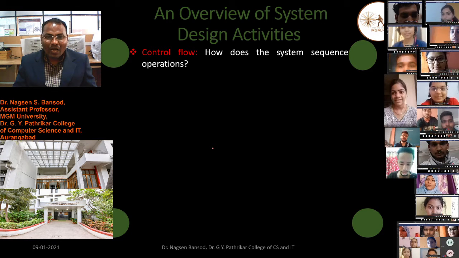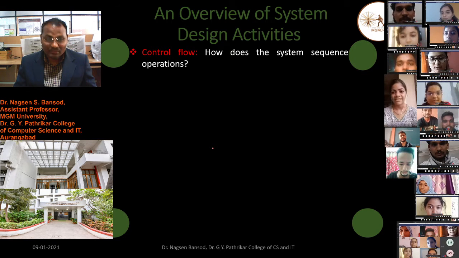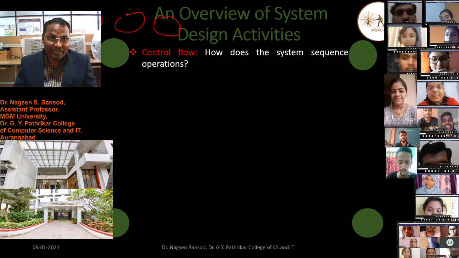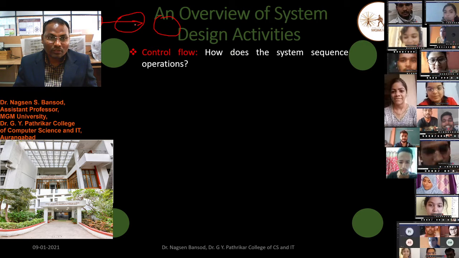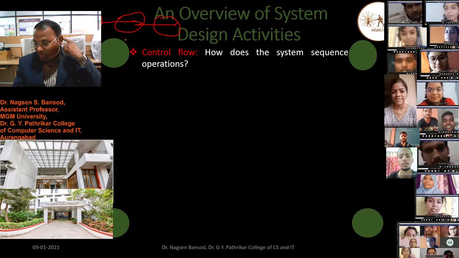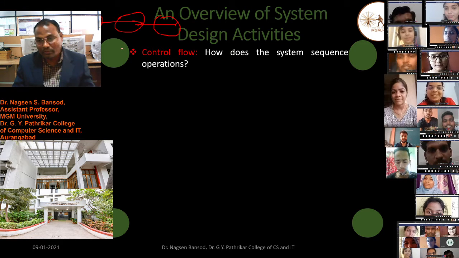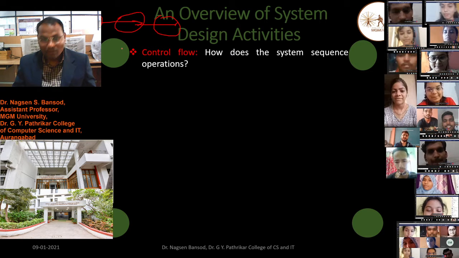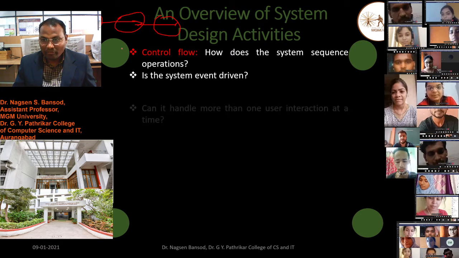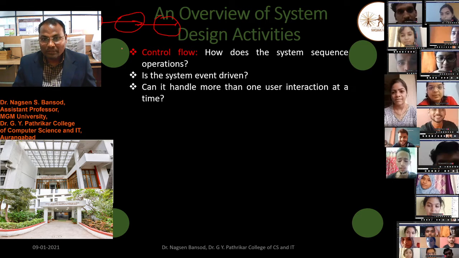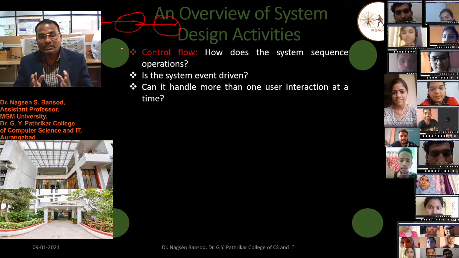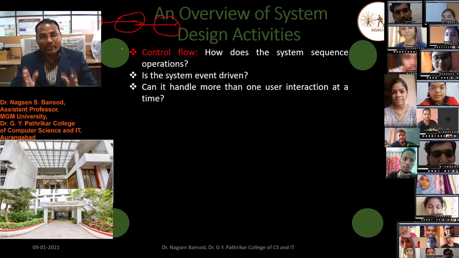Control flow. How does the system sequence operations? This means one system depends upon another system, which depends again on the next system. So we have to manage the control flow, and if some system fails, then other subsystems should not fail. Therefore we have to make a proper control flow for those systems. Is the system event driven? Can it handle more than one user interaction at a time? These questions we have to ask, and accordingly we have to design the systems.